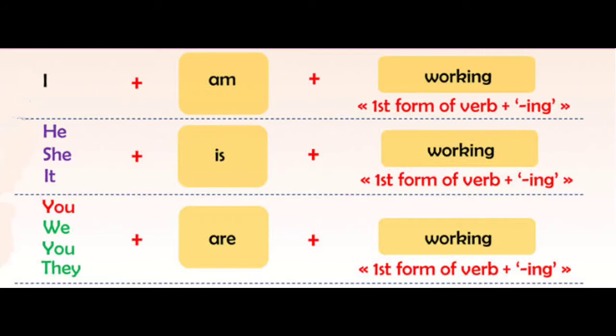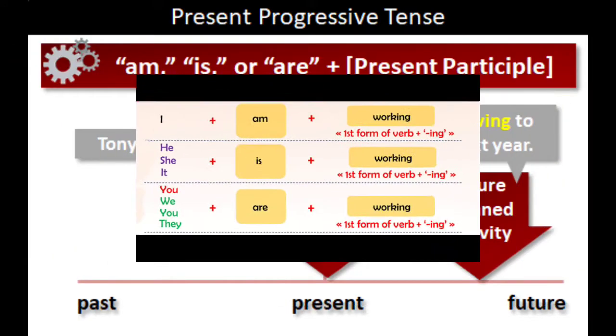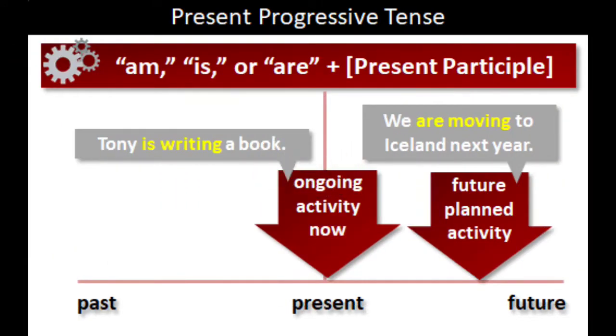So are plus verb plus ing. So you are working, we are working, they are working. So be clear, children. With the first person I, we have to use am. With you, we have to use are. With he, she, it, we have to use is. This is the important thing you have to know first.